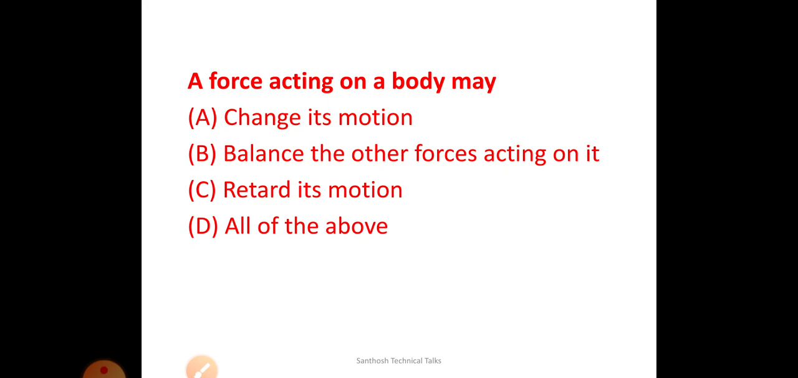So what happens when a force acts on a body? It may change the motion, it may balance other forces acting on it, or it may retard its motion. All the three things may happen.